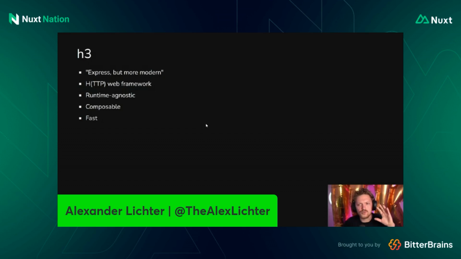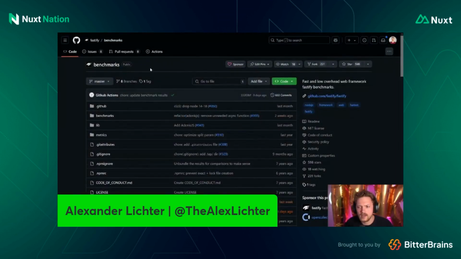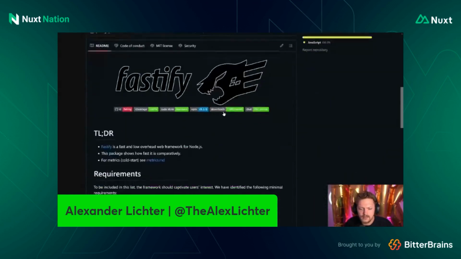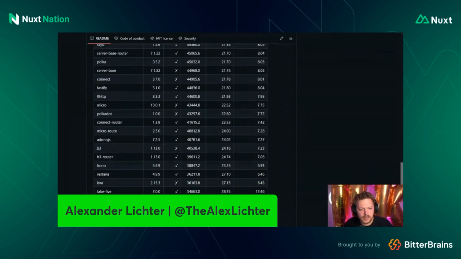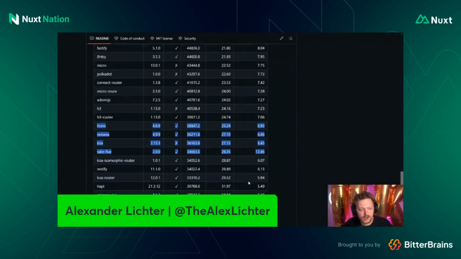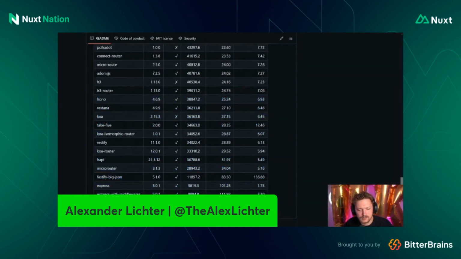And I brought a tiny thing here to show you, which is this Fastify benchmarks repository. And they have some results in here, which shows, of course, the bare comparison. Then we have a few things. The H3 router is over here. We have things like Hono, Koa further down, Harpy, and of course Express, because, well, it's been a while. Even the 5.0 version is not that fast. It's on the lower end.